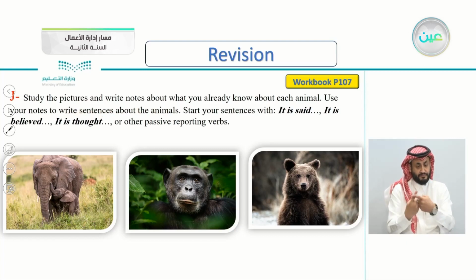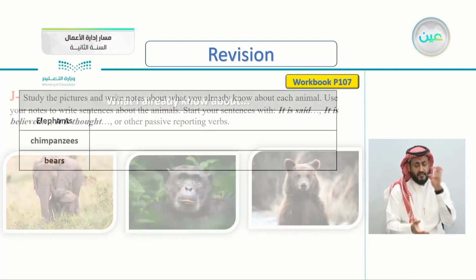Start your sentences with "it is said," "it is believed," "it is thought," or other passive reporting verbs.